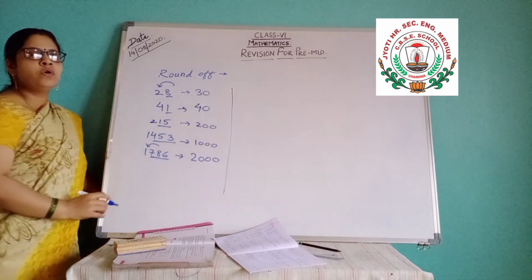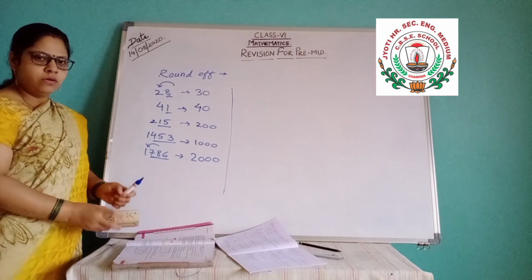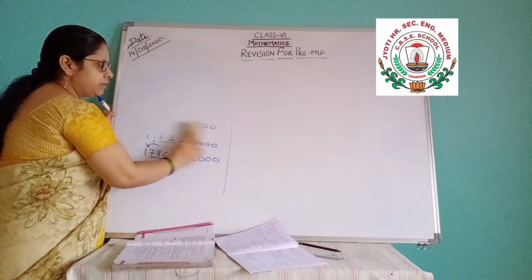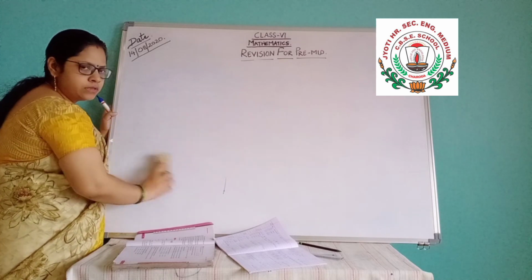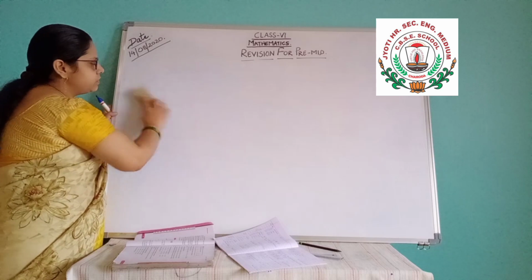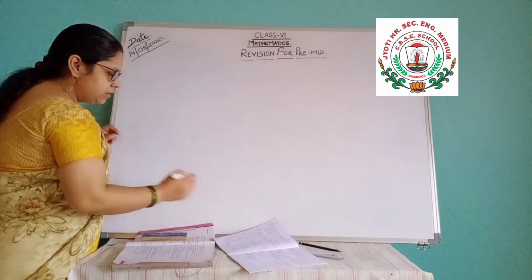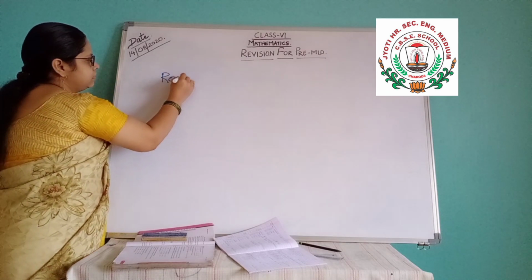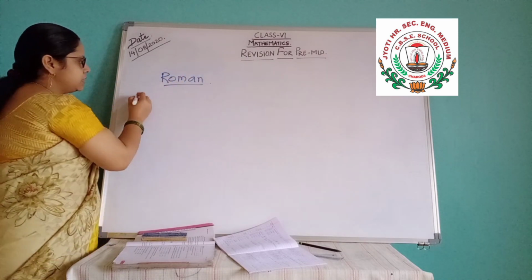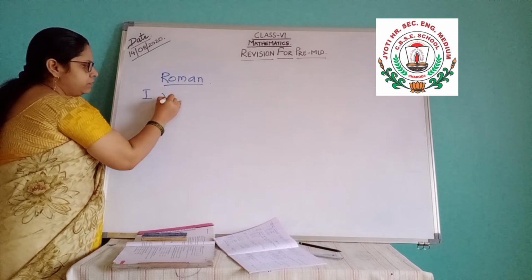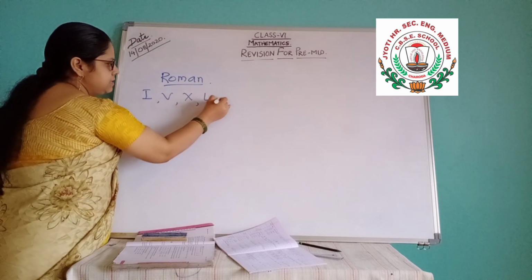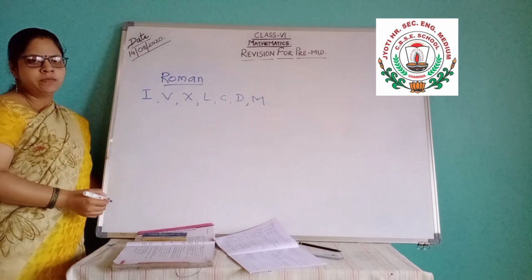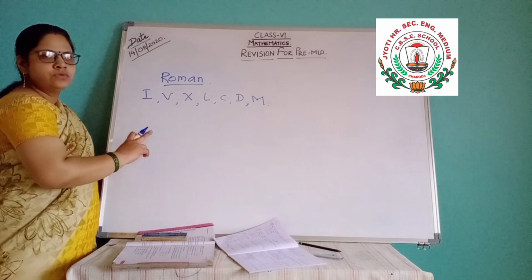Then next is Roman numerals. Roman numerals you have already seen. Exercise is not given for that, but questions you have solved. Extra questions I have given for that. You have noted them down in the copy also. Go through that very nicely. First you see the alphabets. What are the alphabets? I, V, X, L, C, D, M. These are the symbols used for Roman numbers.